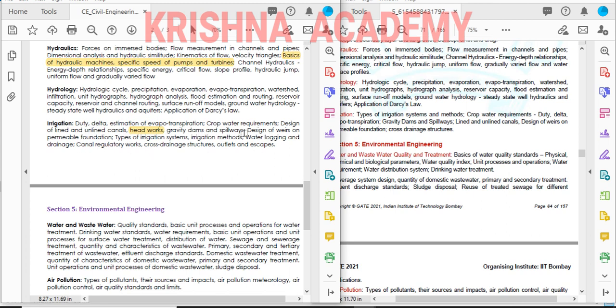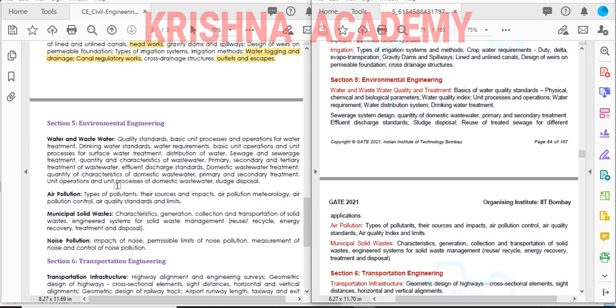The design of weirs is removed. Also types of water logging and drainage are removed. Next, canal regulatory works are also removed, and outlets and escapes. So these highlighted parts are removed in the irrigation subject.